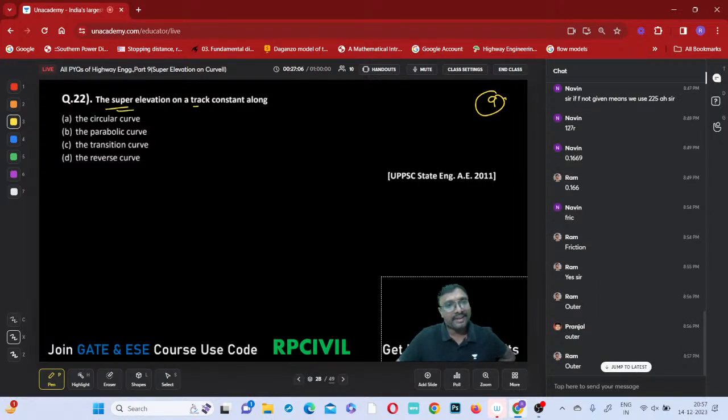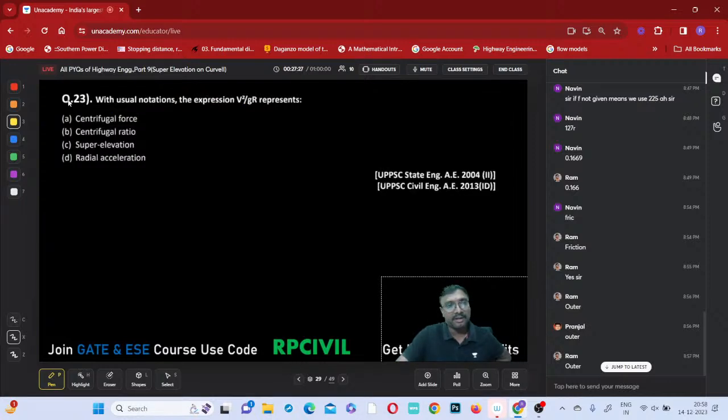The super elevation on a track is constant along the circular curve. There is no parabolic curve here. For the transition curve, what happens? It will be changing from 0 to the full value. Only on the circular curve is it the same, the full value. This is your 10th question.